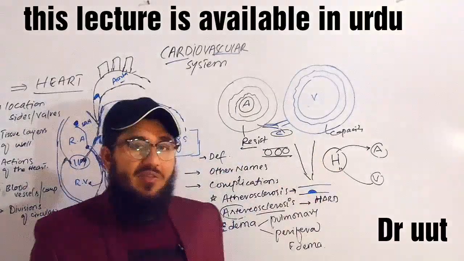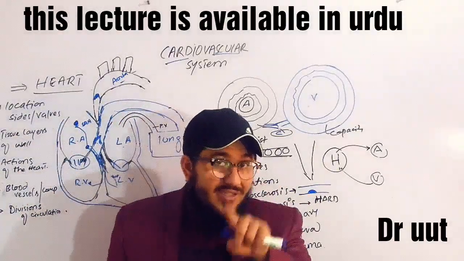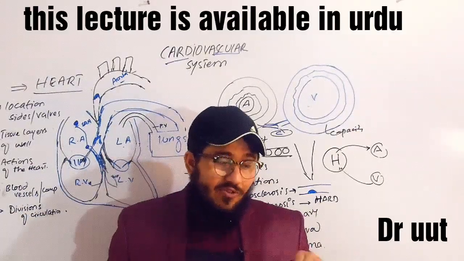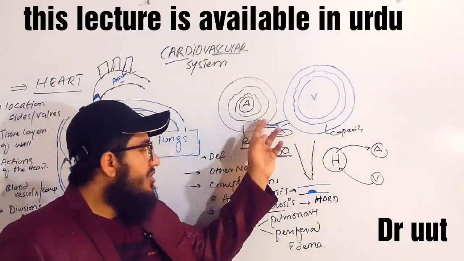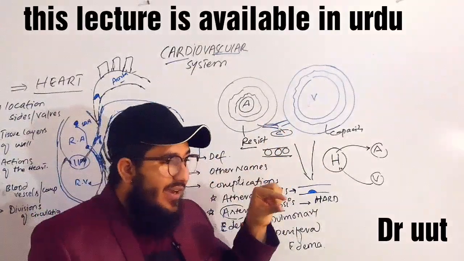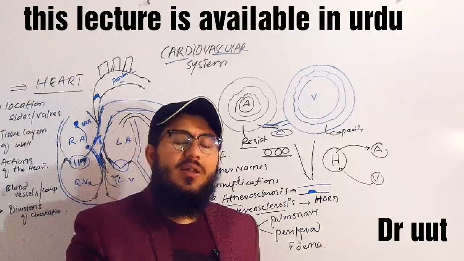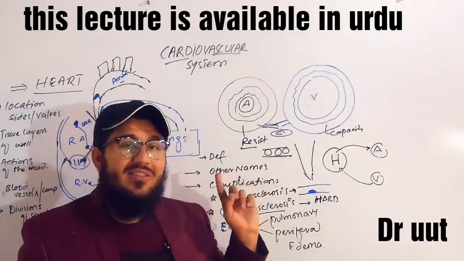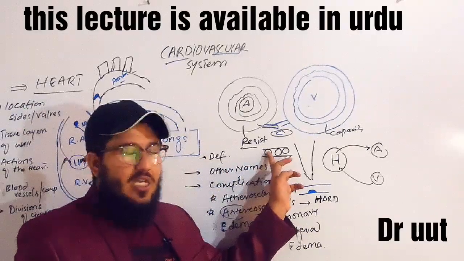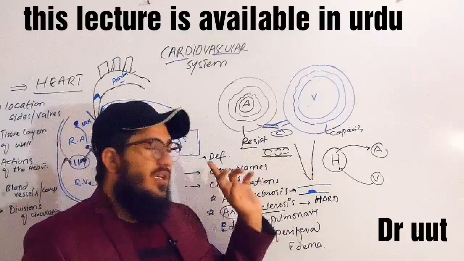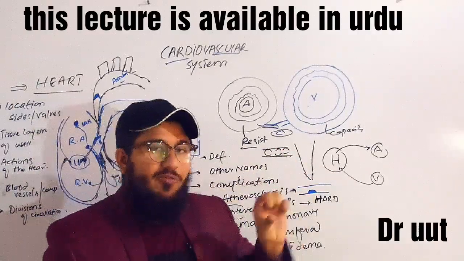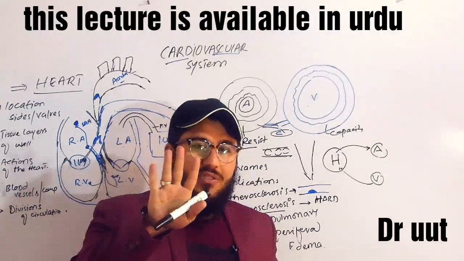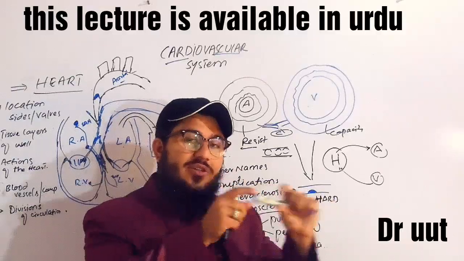And why are the veins given the name capacitance vessels? Capacitance means capacity to hold. We know the arteries, when they are reaching the specific organ, will divide and form small blood vessels. Those will be called capillaries, which are one cell thick. The red blood cells will also pass through this capillary in a single file, meaning only a single red blood cell goes at a time. If there are 5 RBCs, one will go, then second, then third, then fourth, then fifth.